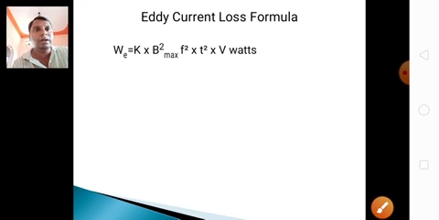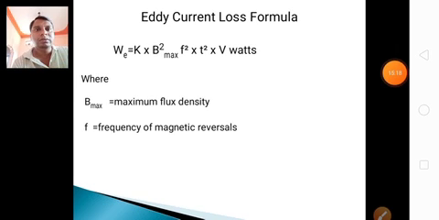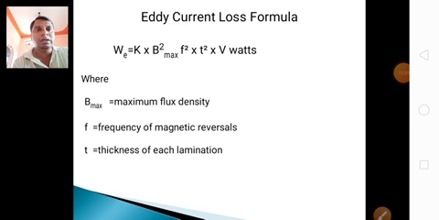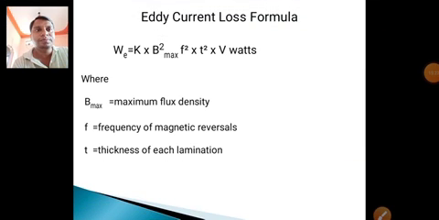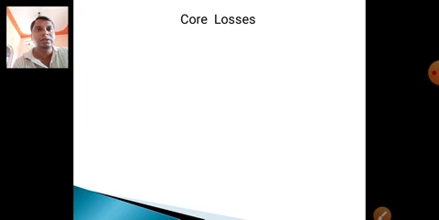The formula for eddy current loss, We equals K B squared f squared t squared V. Here K is some constant, the Siemens constant, B is the maximum flux density, f is the frequency of magnetic reversals, t is the thickness of each lamination, and V is the volume of the armature core.